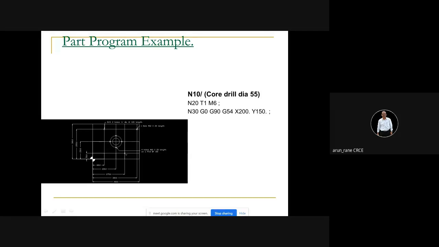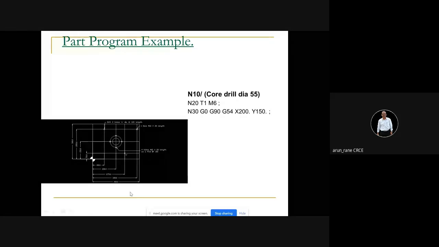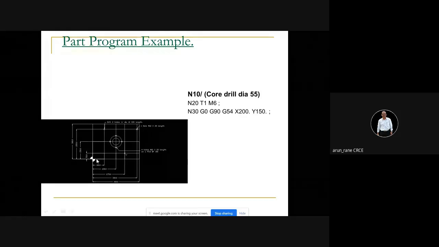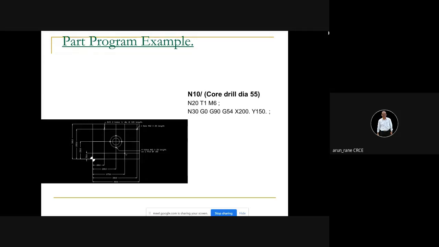So this is slightly away from this program, but it is very important from the examination point of view, because many times they ask: explain work offset or explain tool offset. So I am explaining what work offset is. Work offset is nothing but where your program zero point is with respect to your machine zero point.